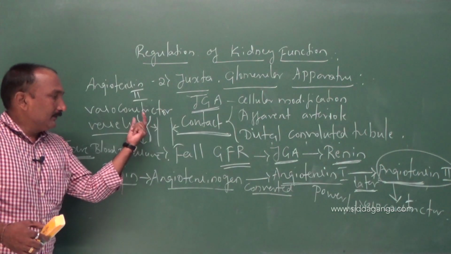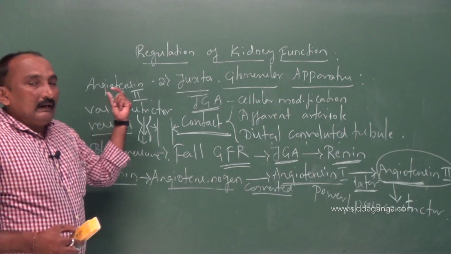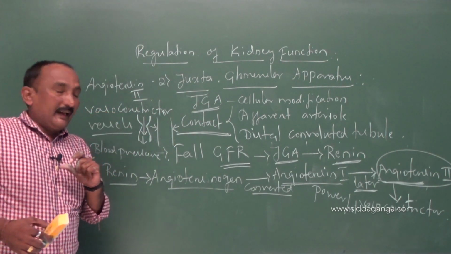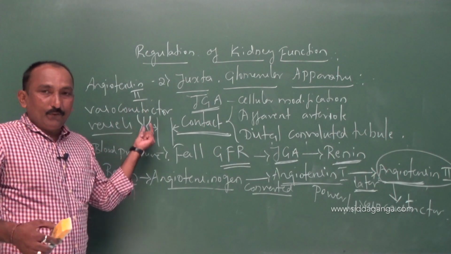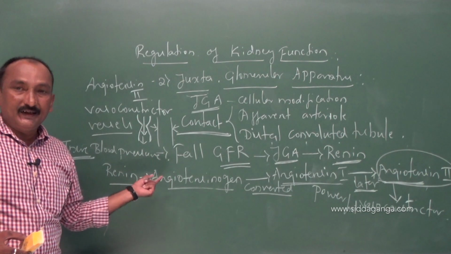Within the blood vessels, the cavity becomes narrow. As a result, the blood flow and also the blood pressure will be increased.